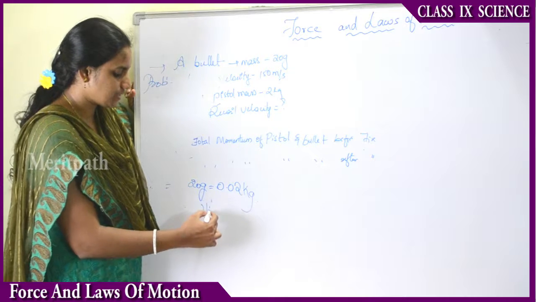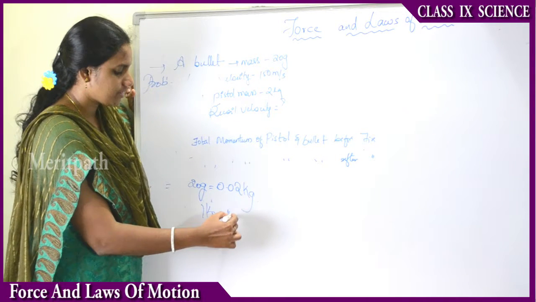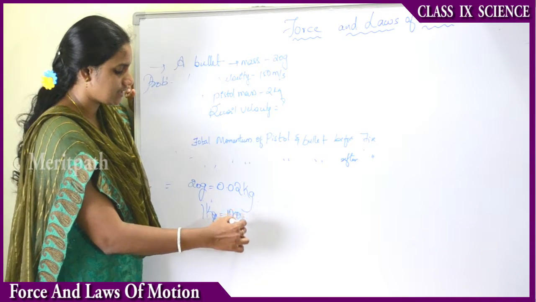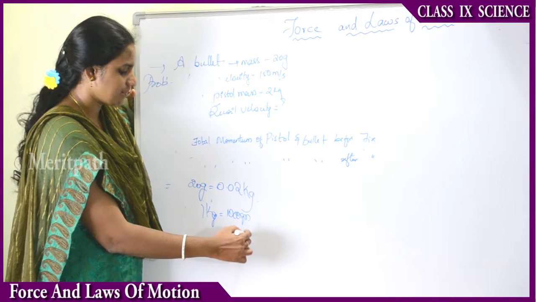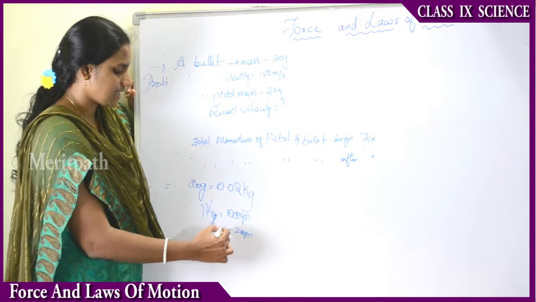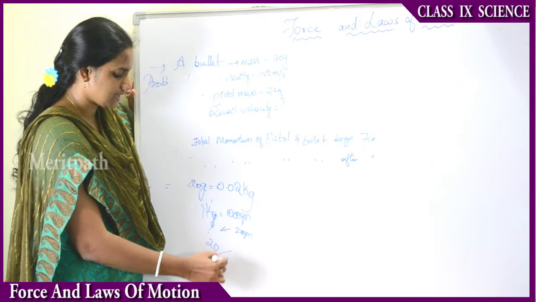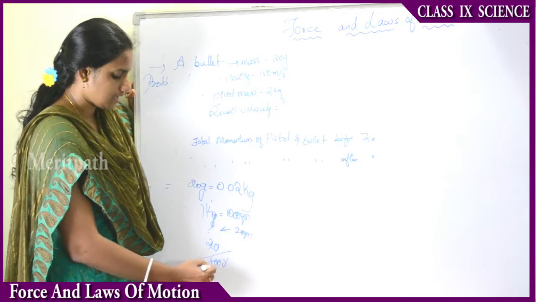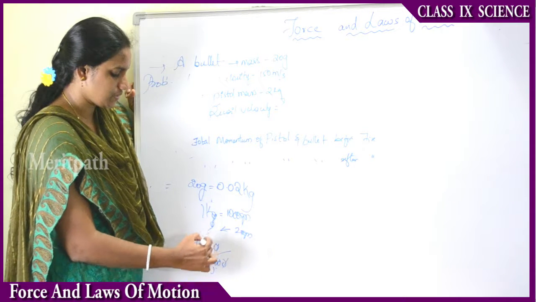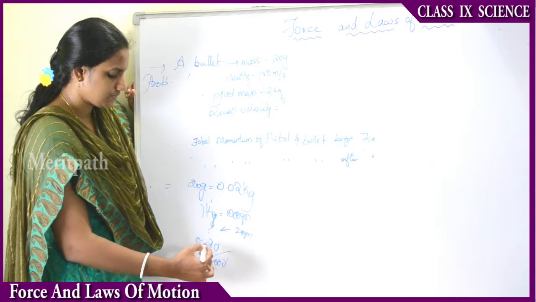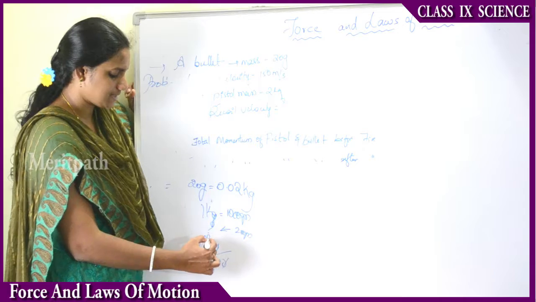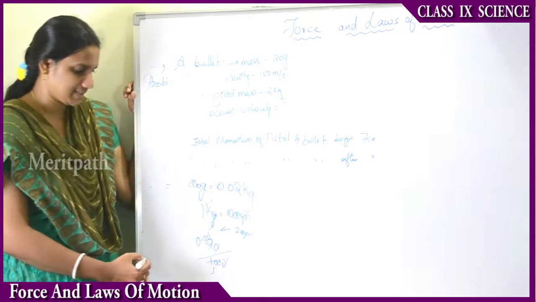1 kg equals 1000 grams, and 20 grams equals how many kgs? It is 0.02 kg.